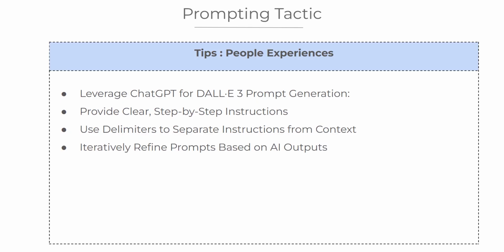One of the most important things people have learned is to refine their prompts. The first prompt might not always give the best result, and that's okay. What they do is look at the AI's output, figure out what's missing or off, and then improve the prompt little by little. This process of trying, reviewing, and adjusting, this iterative refinement, really helps in getting the output just right. It's like having a conversation with the AI to shape the perfect response.